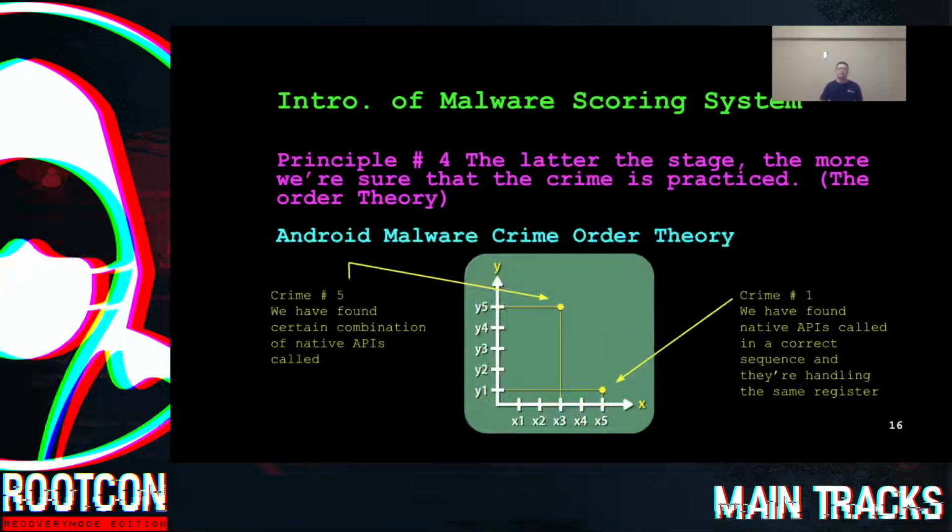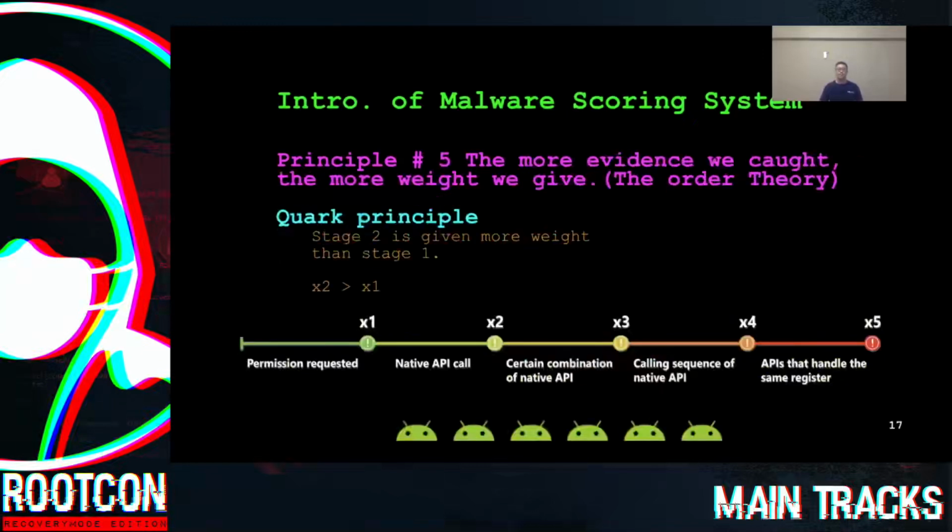And x3, y5 means in crime number 5, we have found a certain combination of native APIs that is used in this APK. So now let's look at principle number 5. The more evidence we caught, the more penalty weight we give. So we give stage 2 more weight than stage 1 and stage 3 more weight than stage 2, etc.